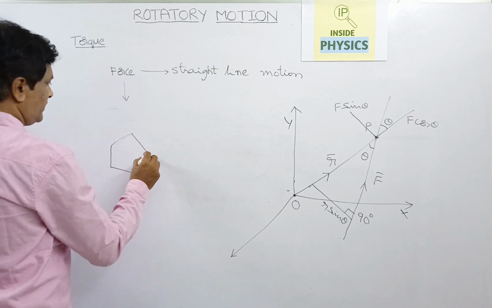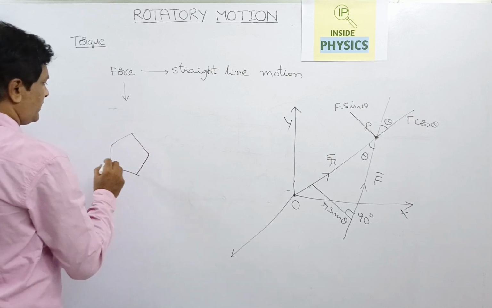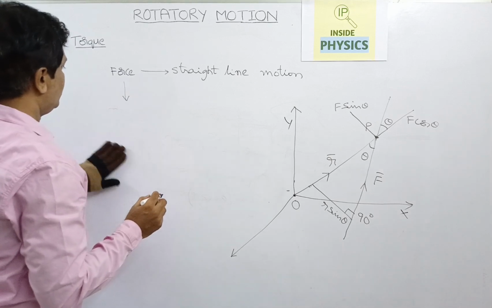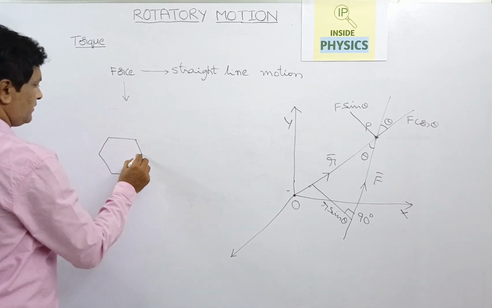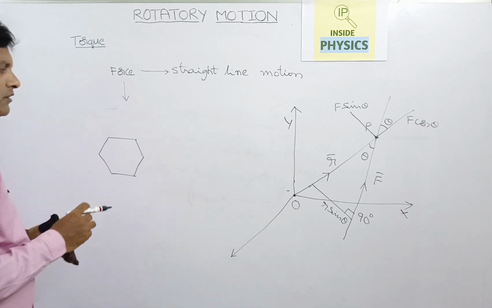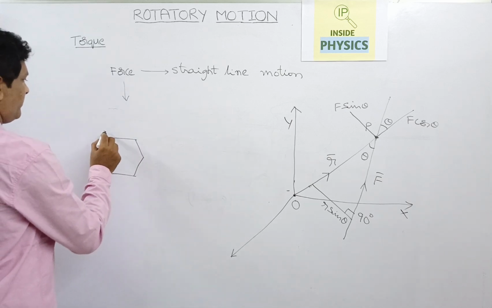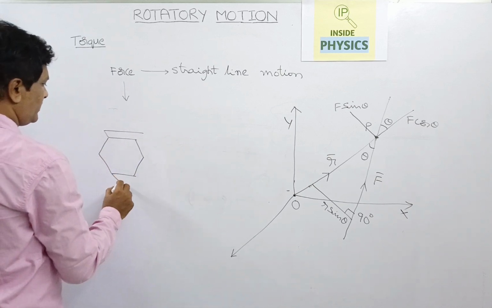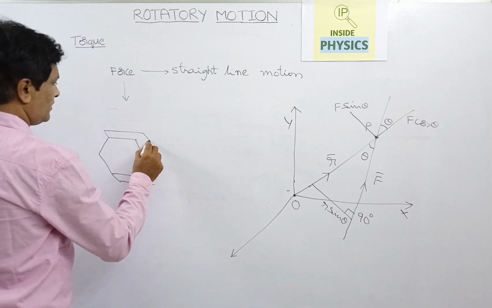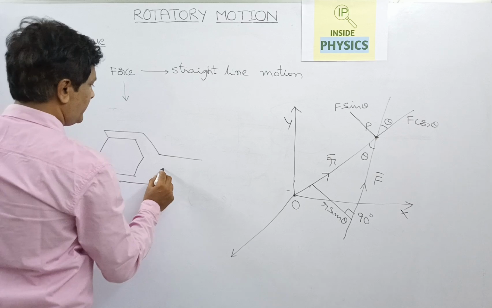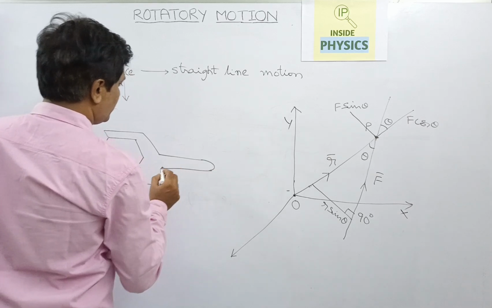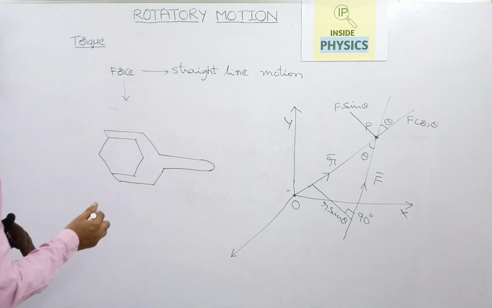If it is a nut or a screw, then we can make it rotate with an instrument called a wrench. We generally do this to tighten or loosen nuts or screws.